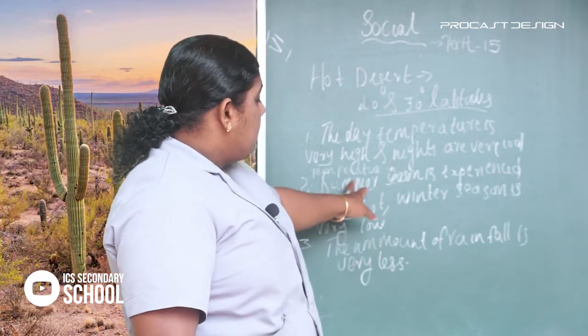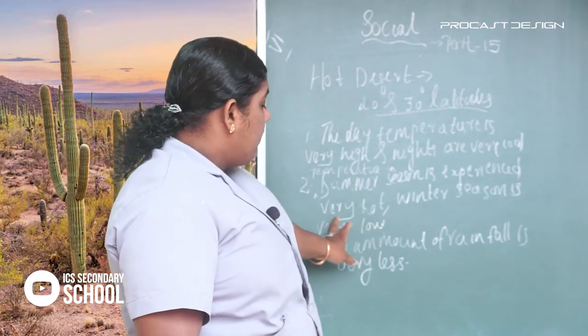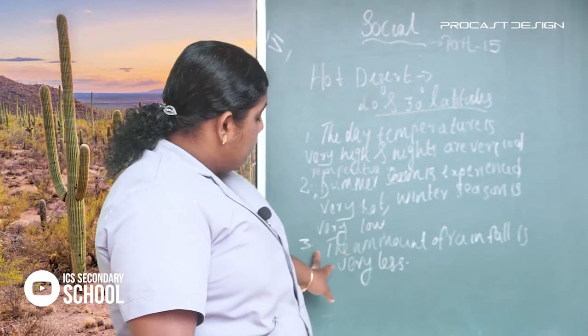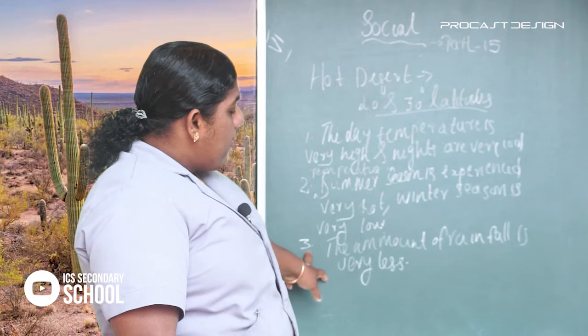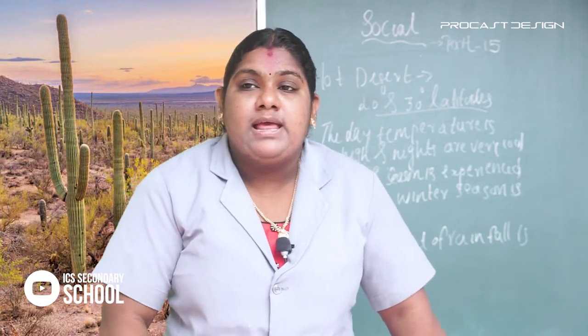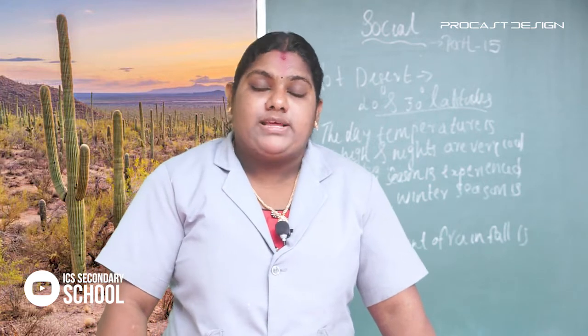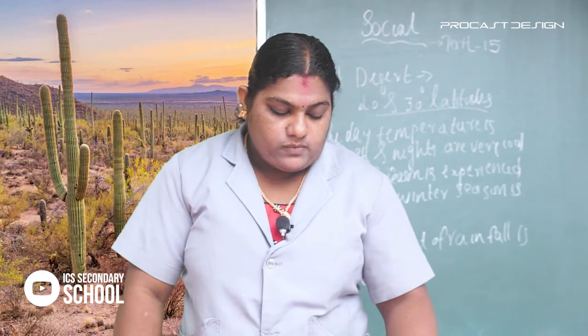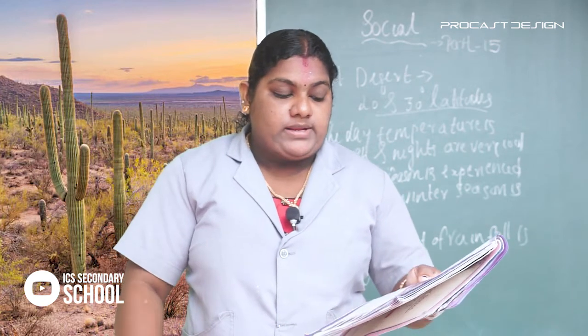The temperature in the summer season is very hot, but at the same time the winter season is very low in temperature. The third feature is that the amount of rainfall is very less here. Next, in your textbook page number 93, there is a list you can see here.